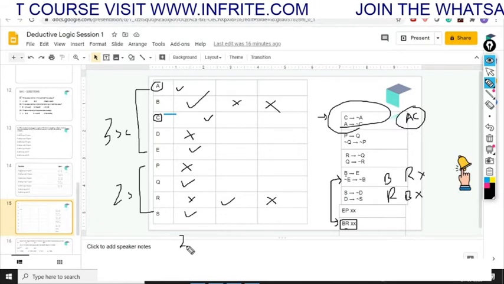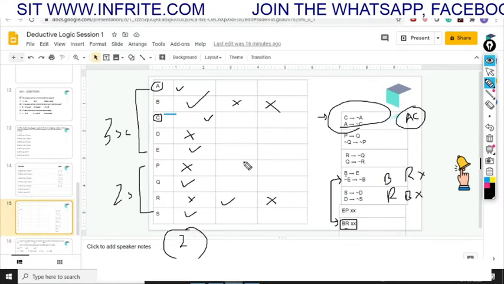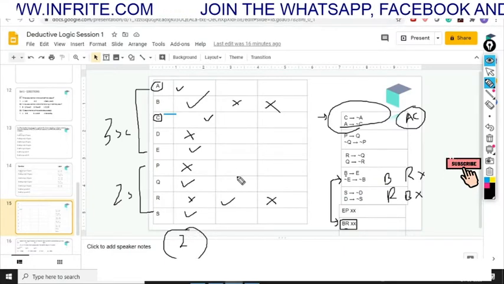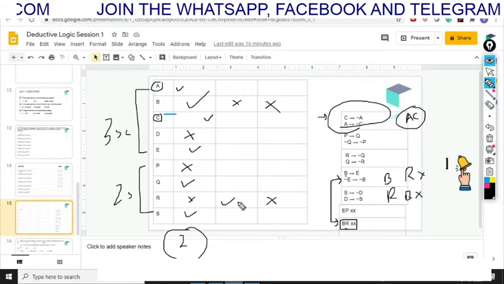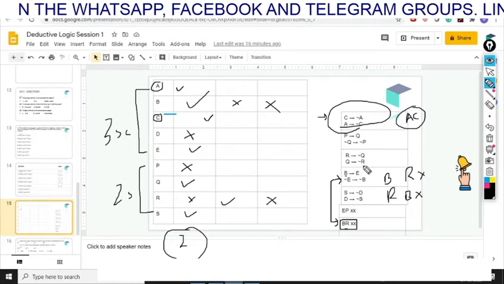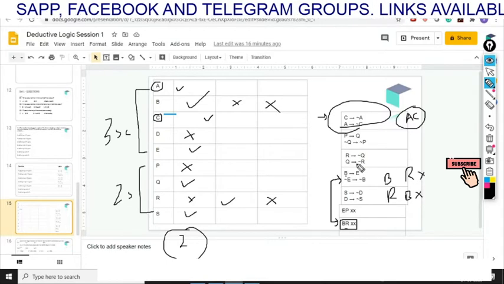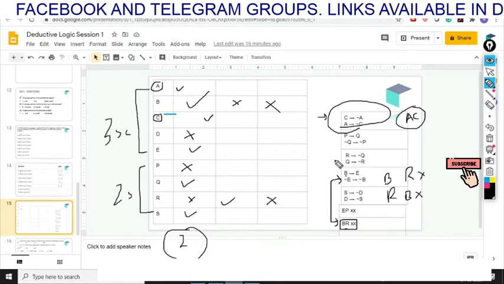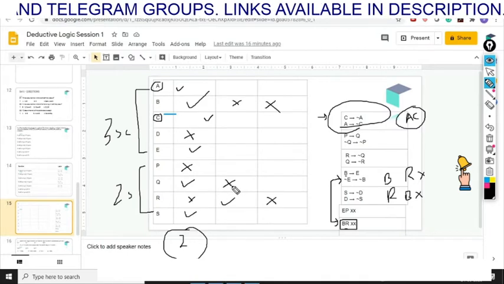So from this case we already have two teams. Okay, so let's move to the next case. I hope this case is clear to all of you. Now the second case is that B is not selected and R is selected. So if R is selected, if you look at the third condition, Q cannot be selected. So we have Q which is not selected.